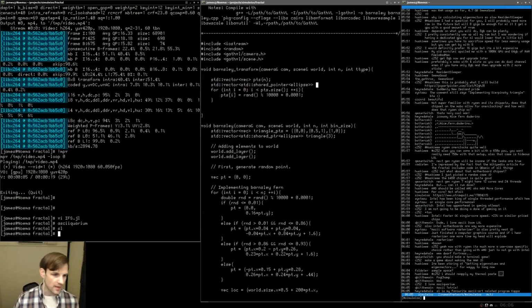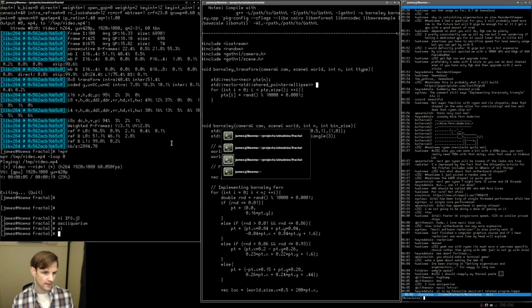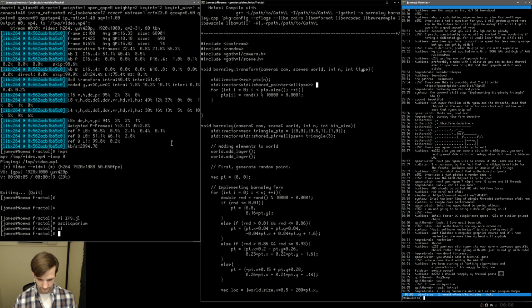Okay, so what are we gonna call this group of ellipses here? We have the points. It's a random distribution of points.